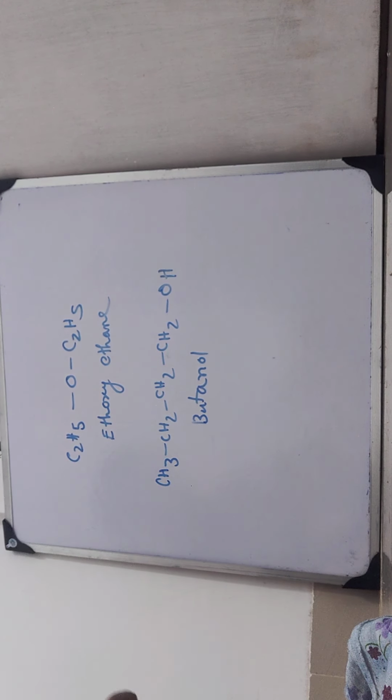So let us come to the next one, which is known as metamerism. The last one. What is metamerism? In metamerism, the functional group will remain same. But if you see the example, then you will get to know. When the isomers differ in the alkyl groups attached to the same functional group, they are called metamers, and the phenomenon is known as metamerism.